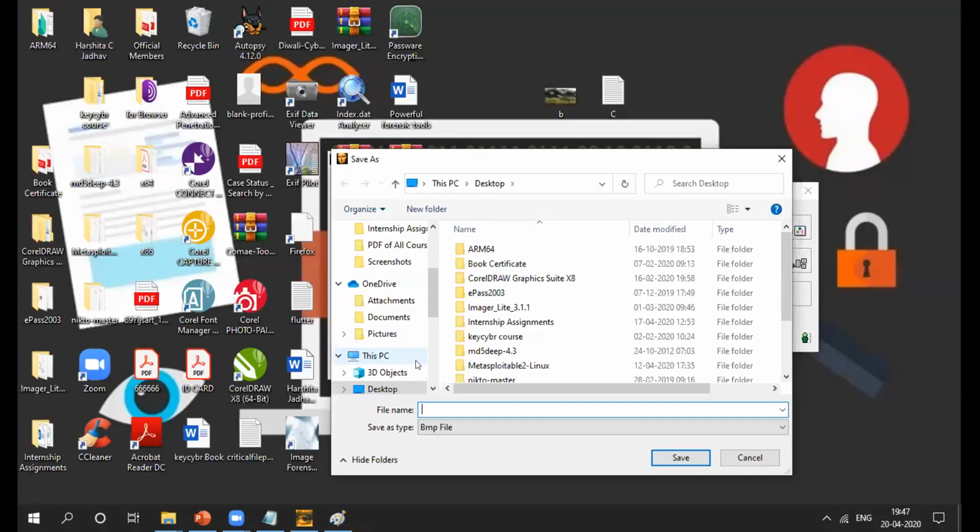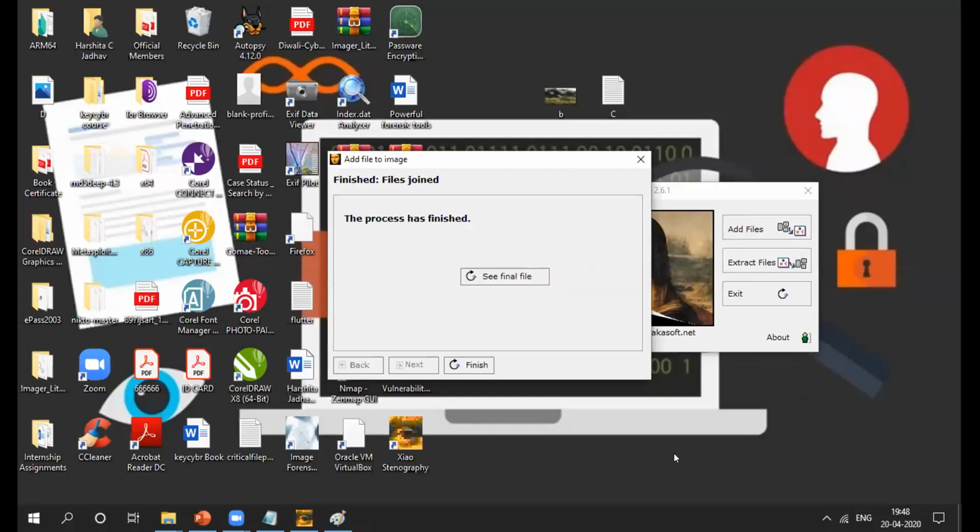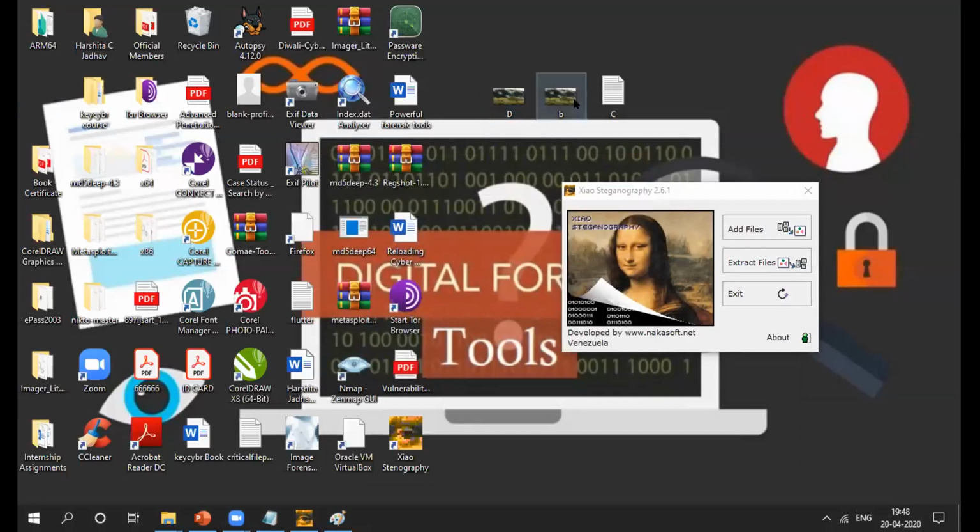Okay, so A, B and C I have, so I'll just put here D, right? So save to D, right? This is my steganographic image. So yes, you can see here my B and D, both images are looking same, right? B is my BMP image and D is my steganographic image. So yes, I'll just delete C